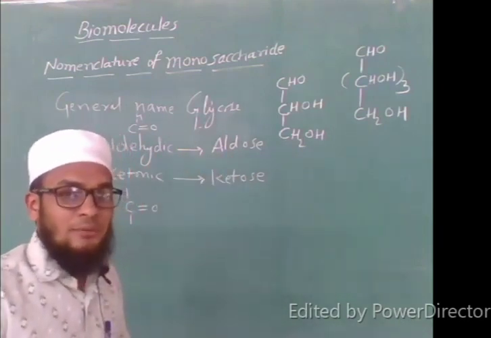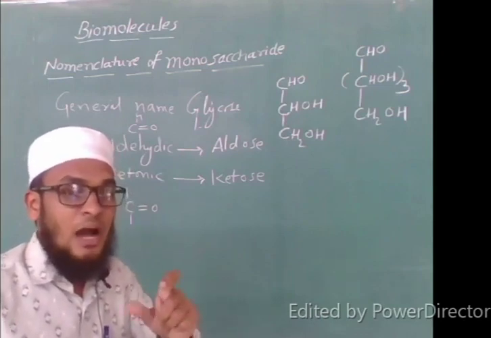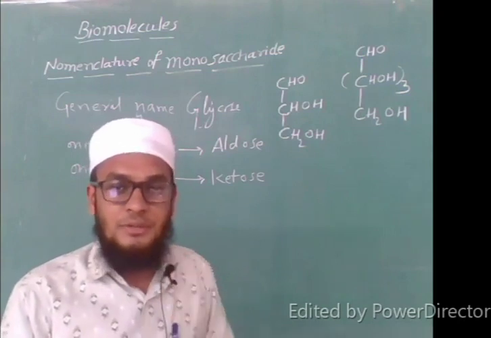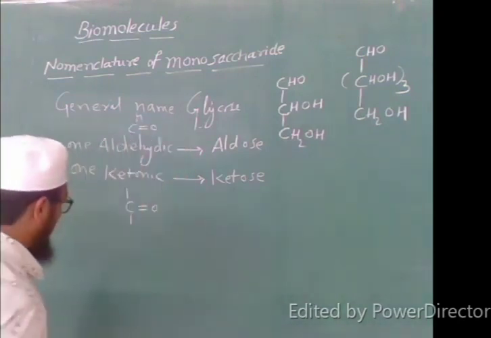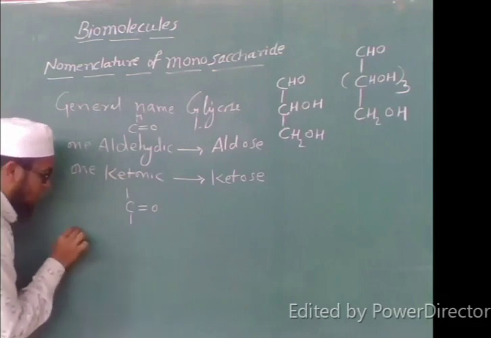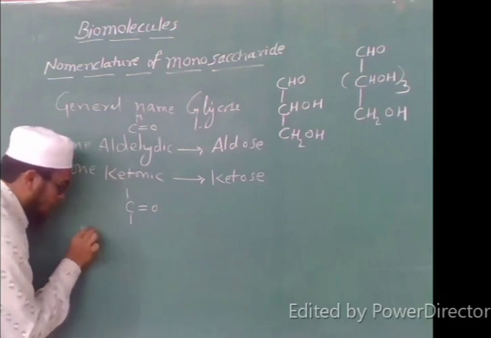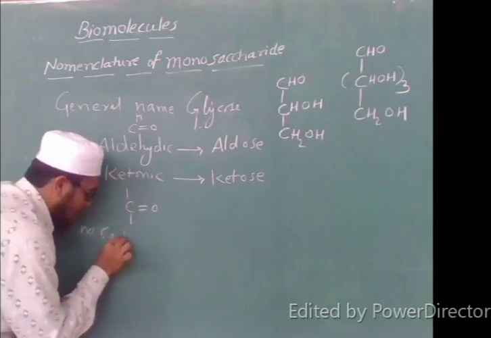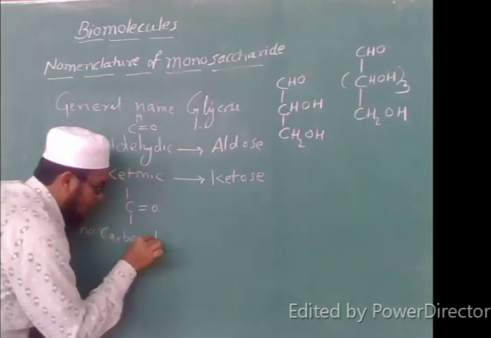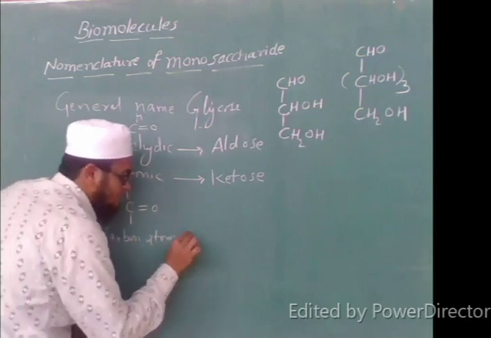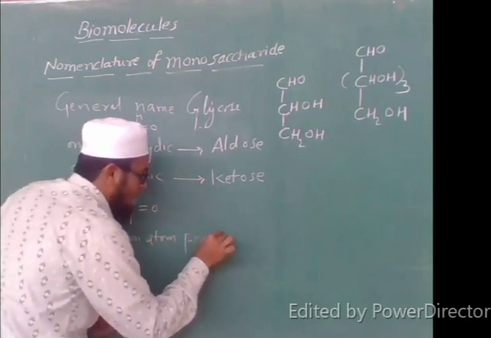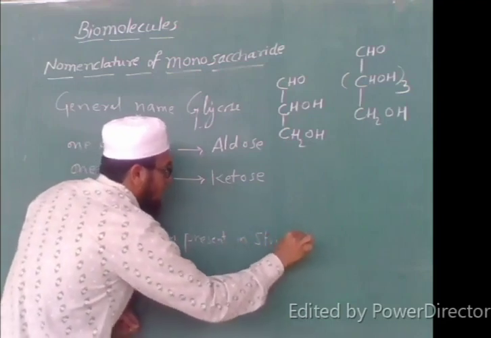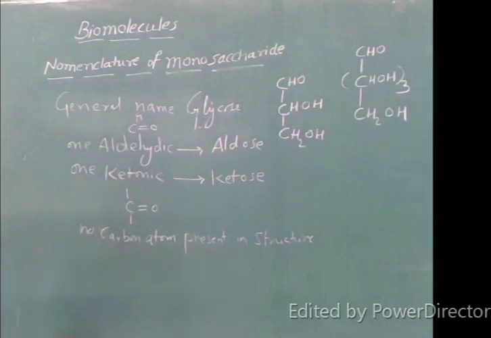Now further they have also mentioned how to indicate the number of carbons in the structure. Now we will see the third rule they have, which is based on the number of carbons. The third rule is based on the number of carbon atoms present in the structure.